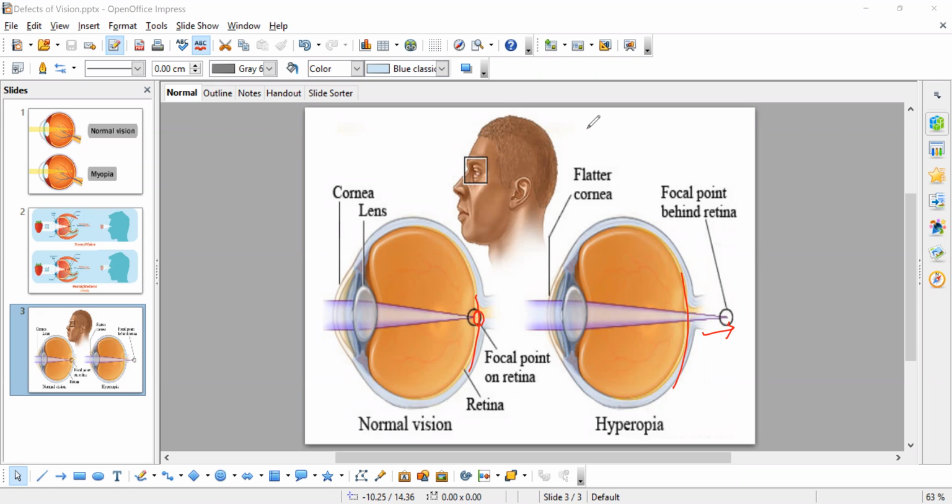And in too dim light also we should not read. In a very bright light also we should not read, because too much bright light is dangerous for our eyes, and too much darkness is also dangerous. So we should have moderate light, and then we go for reading.